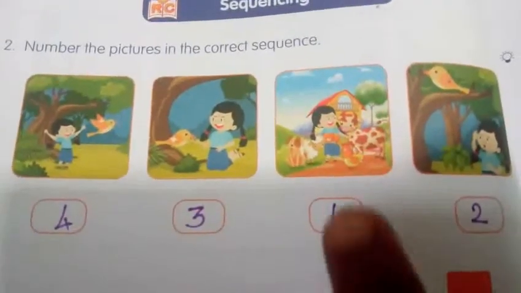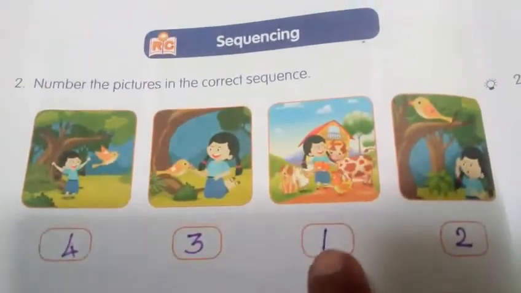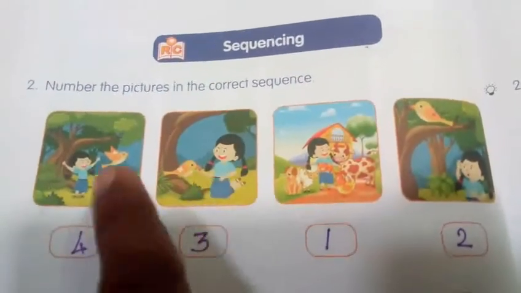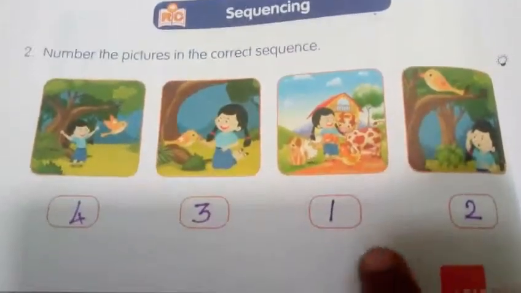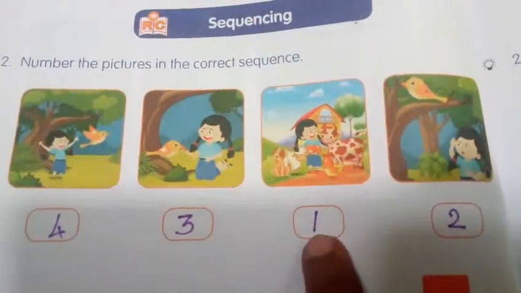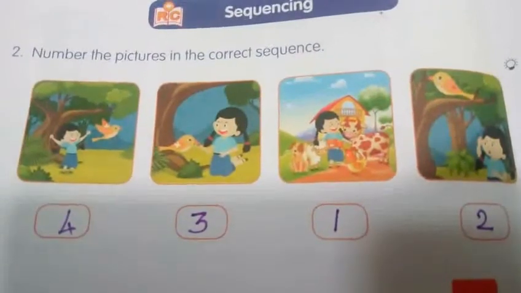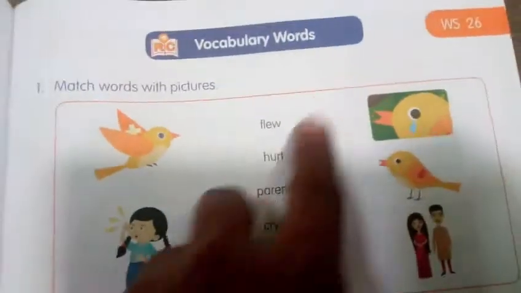See this, my dear children. First, she loved animals. She heard a noise. Then she gave food. Then flew away happily. So, let us check your answers. 1, 2, 3 and 4, right? Yes. Now, let us move to the next worksheet.